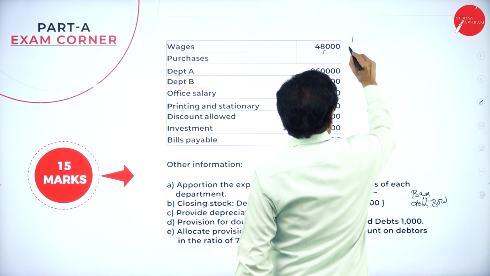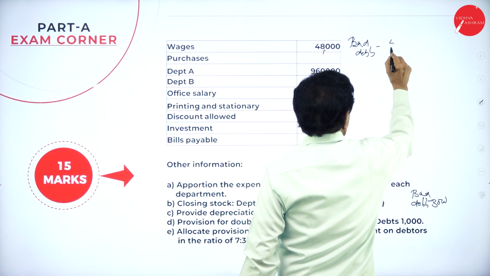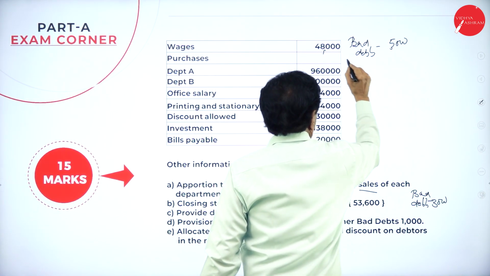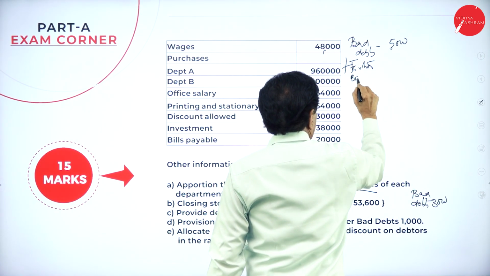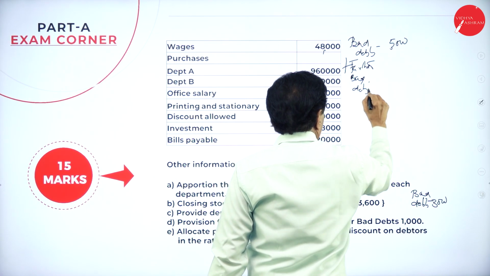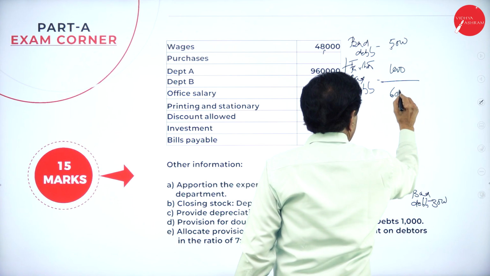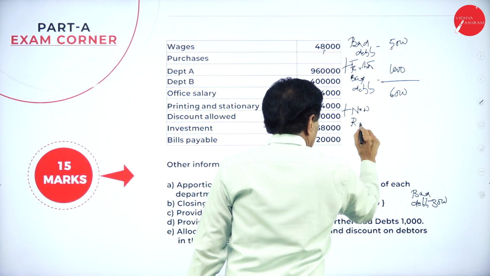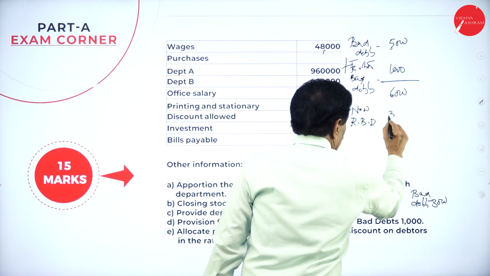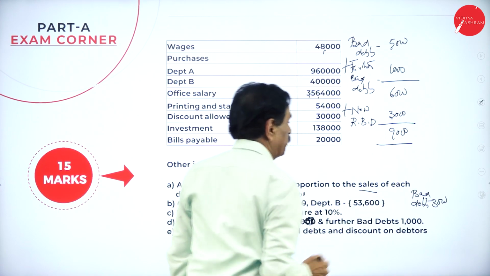Formula is bad debt 5,000 plus further bad debt 1,000. It becomes 6,000 plus new RBD 3,000. It becomes 9,000, which have been divided.